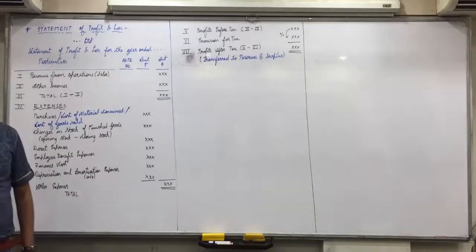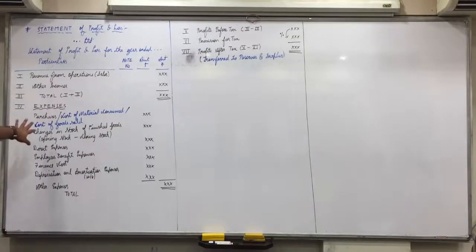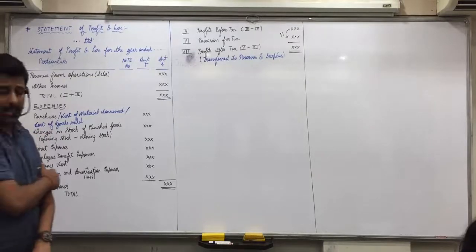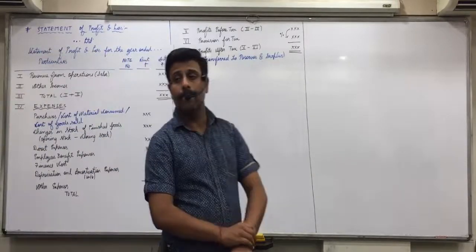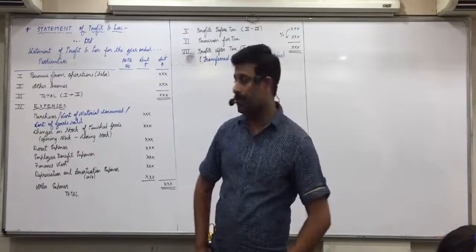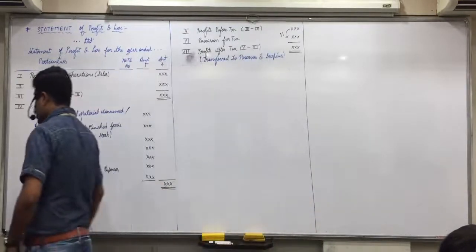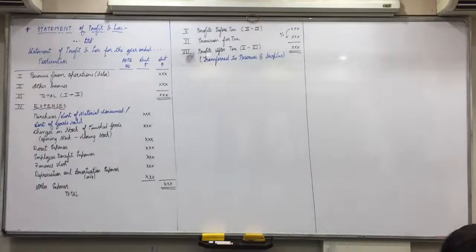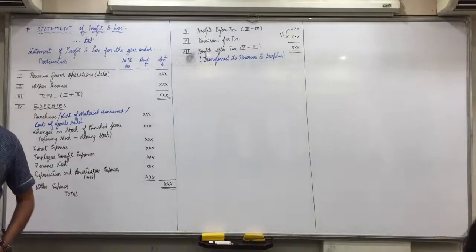Did everyone understand this? Did you all write this portion? Yes. Write it down in your notes right now. Cost of goods sold is equal to opening stock, next paragraph.